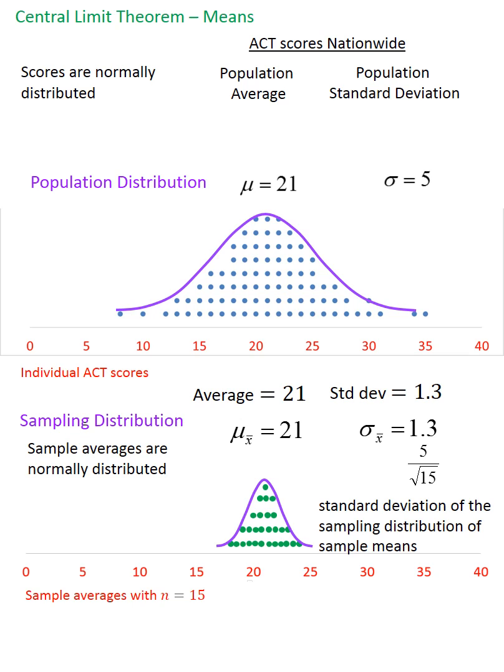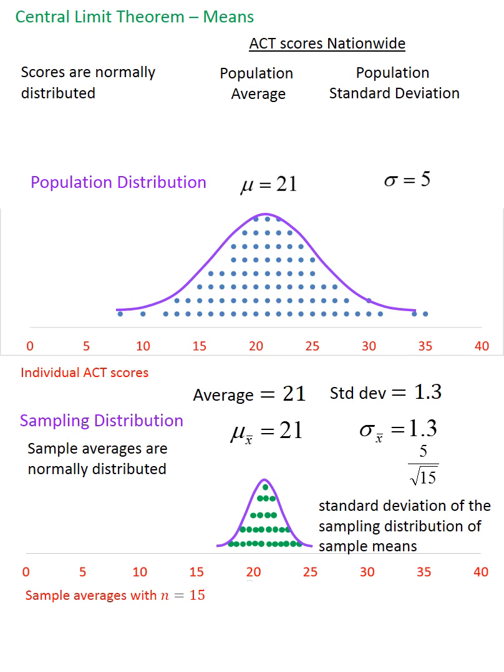So if this figure gets shrunk down from the original standard deviation, how much does it get shrunk down by? Well, it turns out it gets reduced by a factor of, in this case, radical 15, because 15 was my sample size.